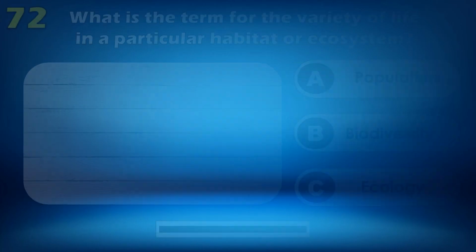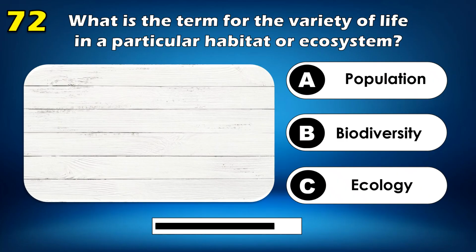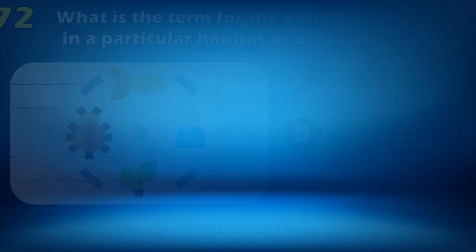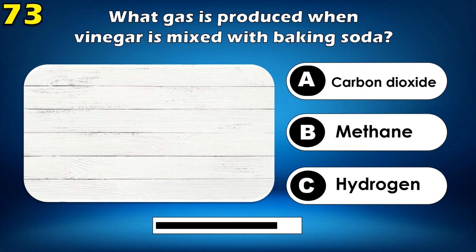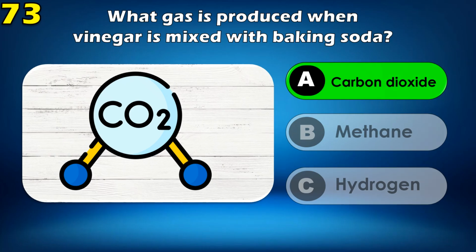Evaporation. What is the main gas that makes up Earth's atmosphere? Nitrogen. What is the term for the variety of life in a particular habitat or ecosystem? Biodiversity. What gas is produced when vinegar is mixed with baking soda? Carbon dioxide.